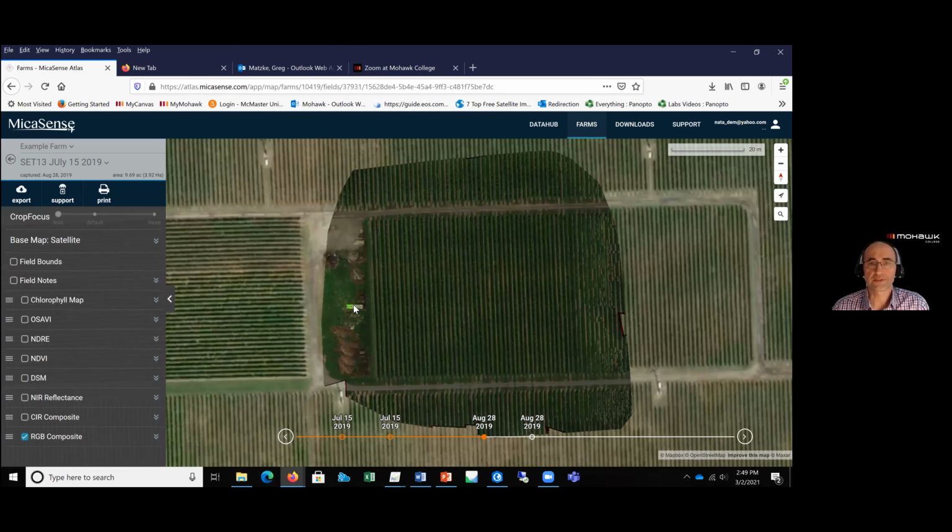Okay, so this is the MicaSense, the Atlas, where we can check different indices. When you drop down the arrow here, you have some kind of definition of the index. I'm trying to find the desktop, one moment here. Okay, now I can share the screen.